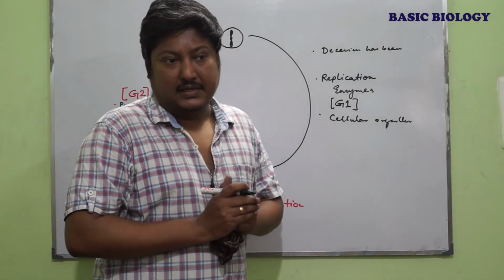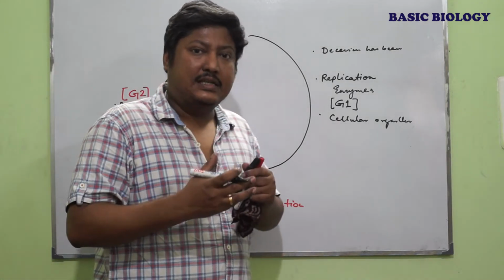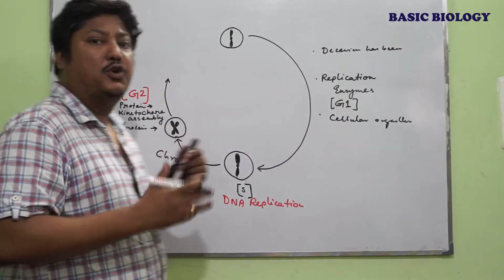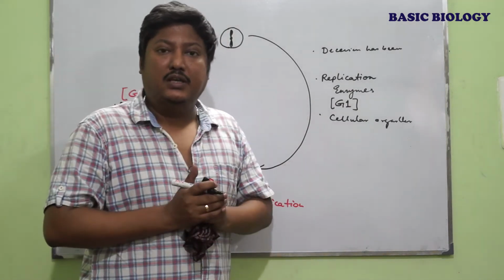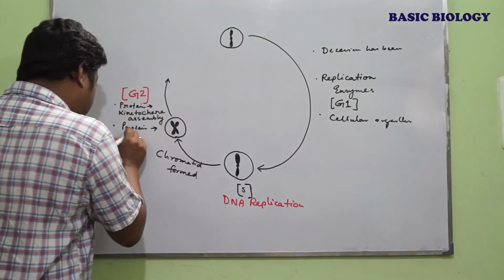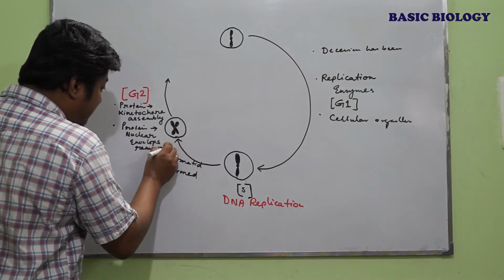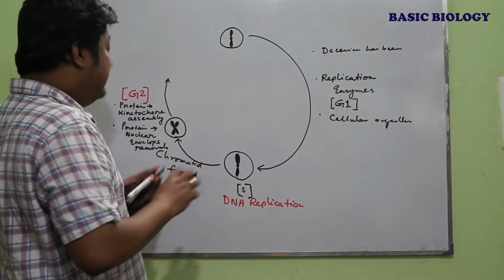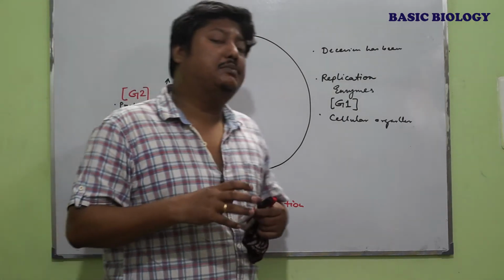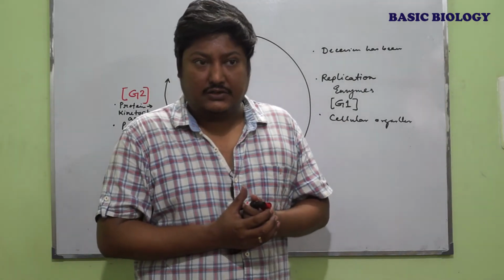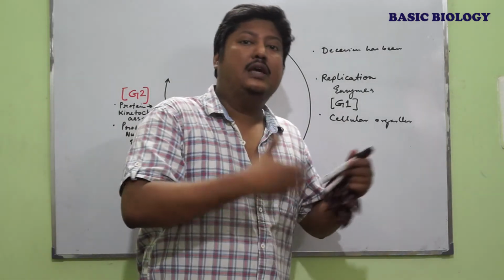That is, some proteases are synthesized during G2 that are responsible for the removal of the nuclear envelope. And another important thing is some proteins which are responsible for the formation of the cytoskeletal structure which are used during the anaphase movement.